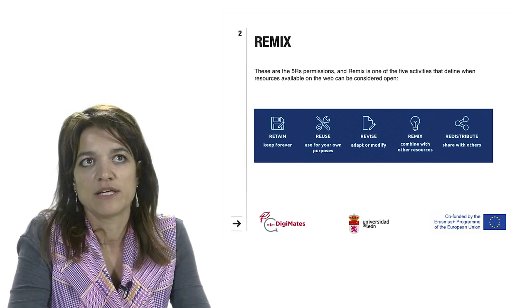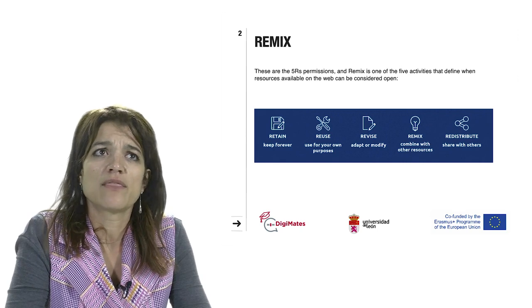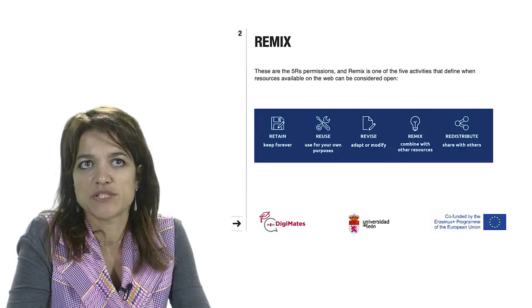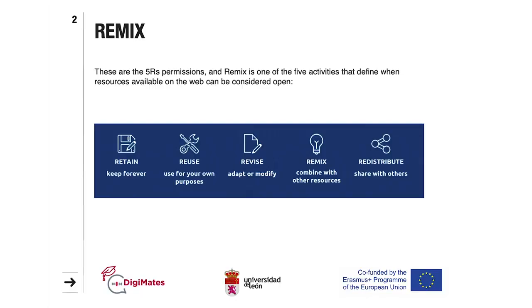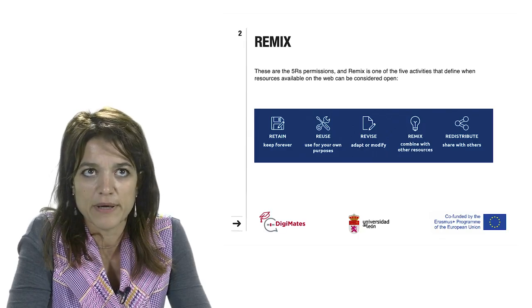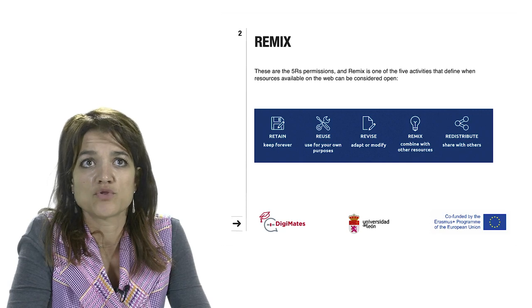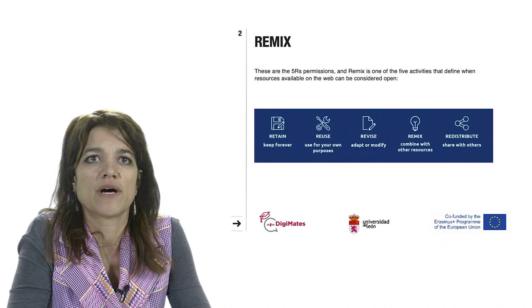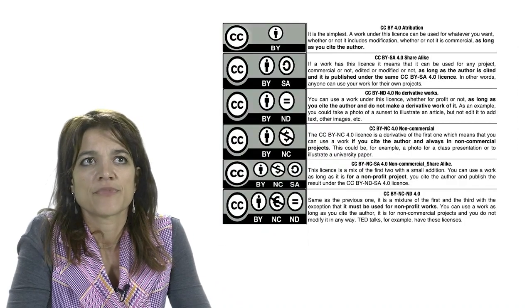through internet. So to start with, I would like to show you that there are 5 R permissions of material that we can find in internet. The fourth one is the remix. That is one of the 5 activities that define when the resources are available, can be considered open to use for these purposes. The other 4 are retain, reuse, revise, or redistribute.